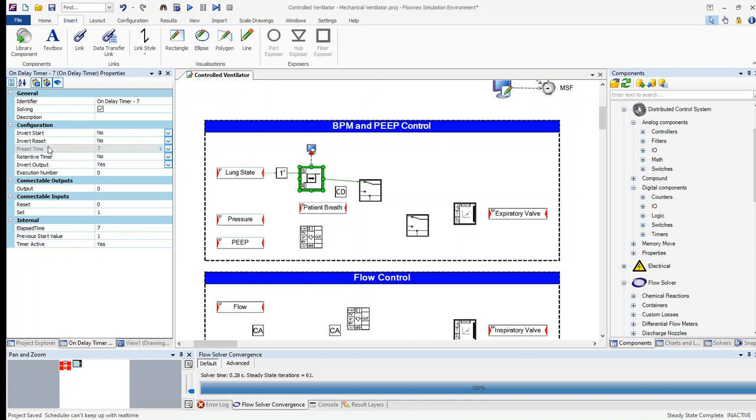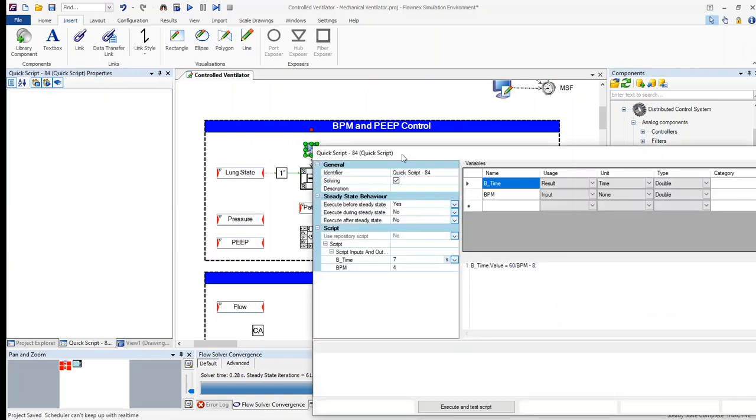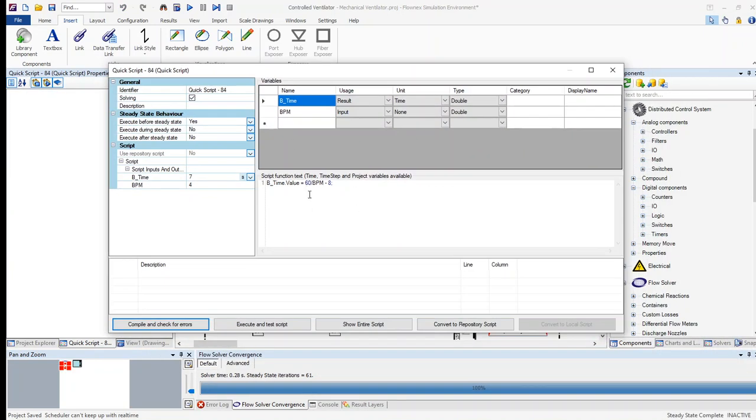The on-delay timer contains, first of all, an invert output, because when the patient is breathing in, then the expiratory valve must be closed, and if the patient is breathing out, the expiratory valve must be open. The preset time is set by a quick script, which enables us to do some basic calculations as shown.